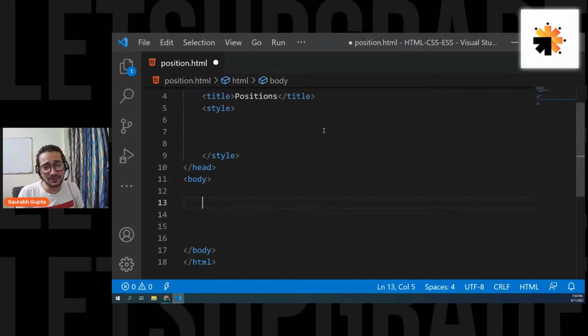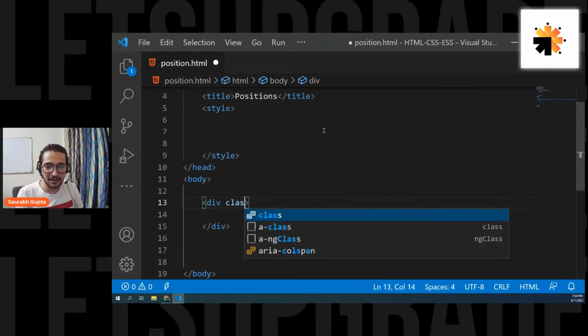Now, everyone, you have to focus. If you want to understand positions, you have to focus, because we don't know a lot of CSS and we are directly jumping to positions. Okay, everyone, please focus. So let me create a div first.